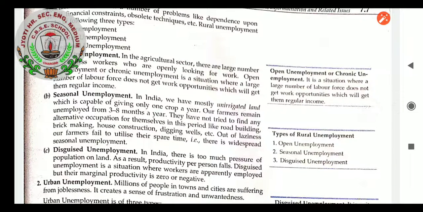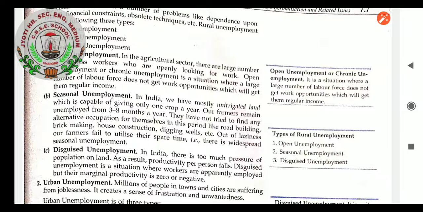Seasonal unemployment. When we see in India, we have mostly unirrigated land, which is capable of giving only one crop a year. Our farmers remain unemployed from 3 to 8 months a year. They have not tried to find any alternative occupation for themselves in this period, like road building, brick making, house construction, digging wells, etc. Out of laziness, our farmers fail to utilize their spare time, that is, there is widespread seasonal unemployment. So what is seasonal unemployment, students?